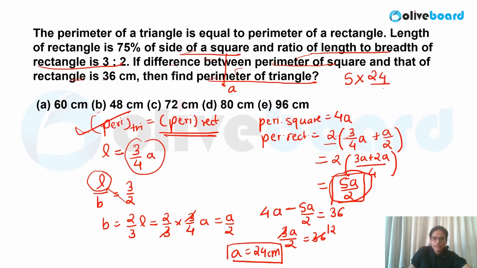So 5 × 24 / 2, that is nothing but 60 centimeter over here. Okay, so that is nothing but 60 centimeter, 2 12s and 12 5s. So this is equal to the perimeter of rectangle, which is equal to perimeter of triangle. So that is what is asked in your question. I hope it is clear. So simply based on the definition of perimeter, this question can be solved over here.